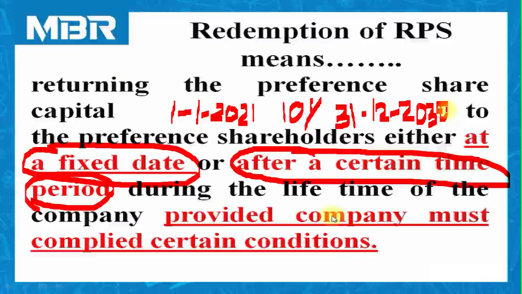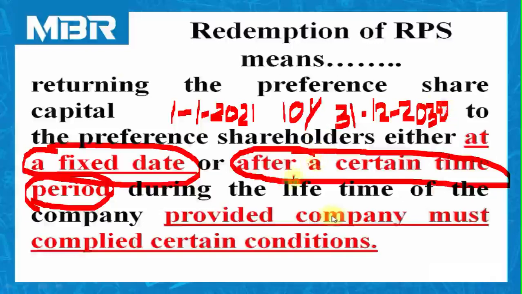It may be returned after 31st December 2030 on any day as per the availability of funds, as per the requirement of following the provisions of the Companies Act, and so many other factors are influencing.